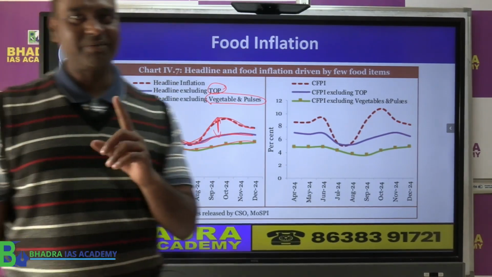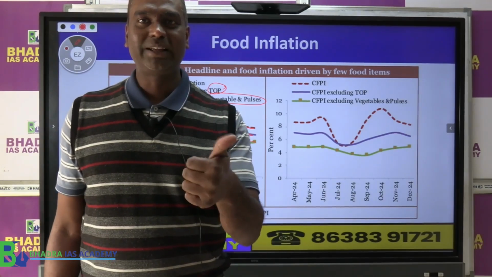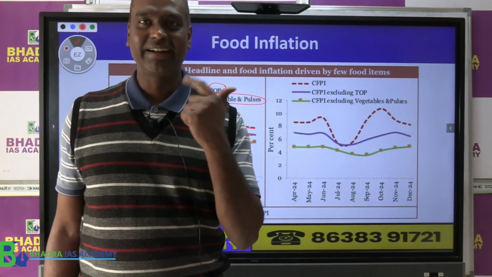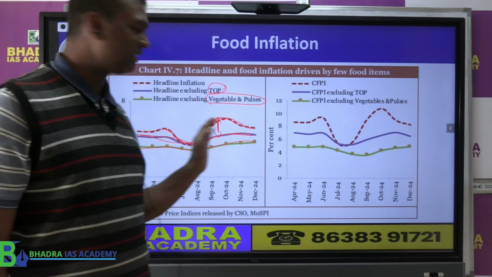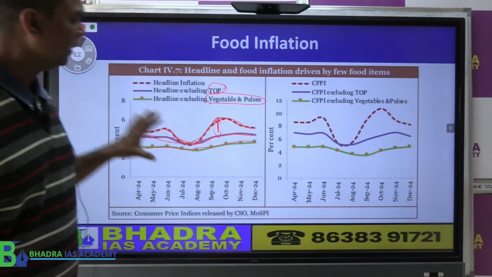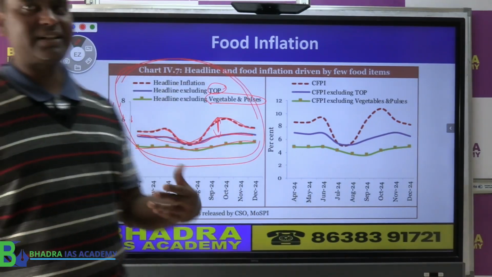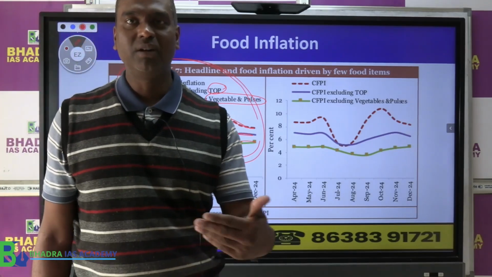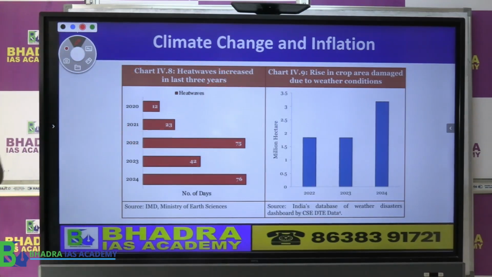So the Economic Survey talks about three things. One is the increase in price of tomato, second is onion, and third one is tur dal. That means in the pulses category they talked about tur dal, right? So these things, that is the food inflation, have actually created overall inflation also in the country.